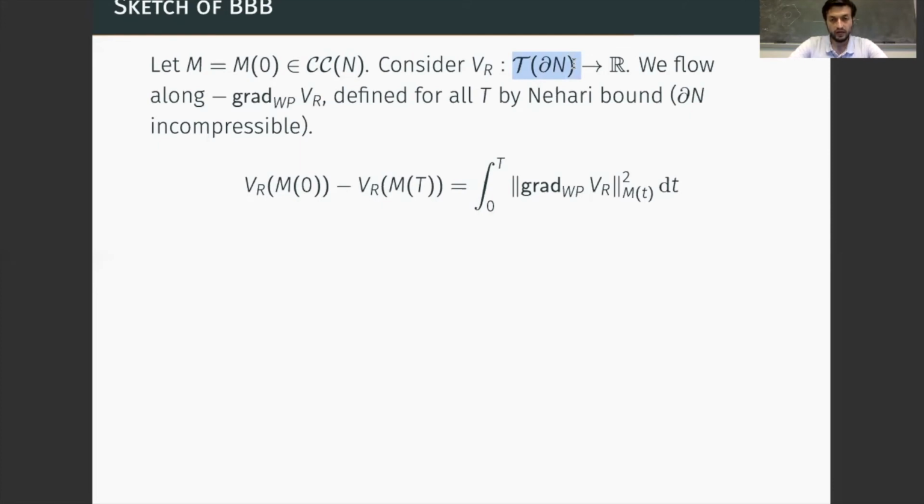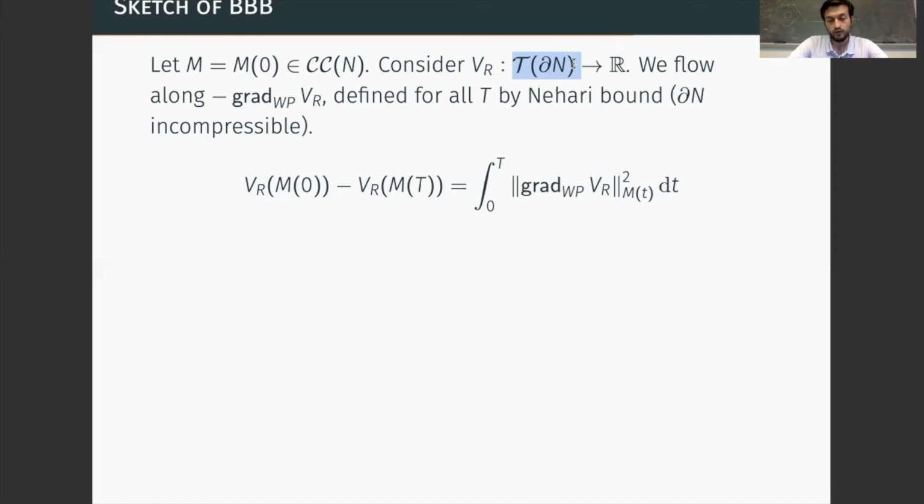So we can now consider the vector field given by minus the gradient of the renormalized volume. Because of the variation formula of the renormalized volume, and because of the incompressibility of the boundary, we see that this Weil-Petersson gradient has an infinity norm that is uniformly bounded. This follows by the Nehari bound on the Schwarzian at infinity. This fact guarantees that the flow of minus the gradient of the renormalized volume is defined for every time.